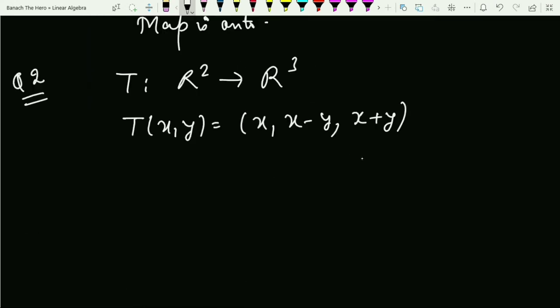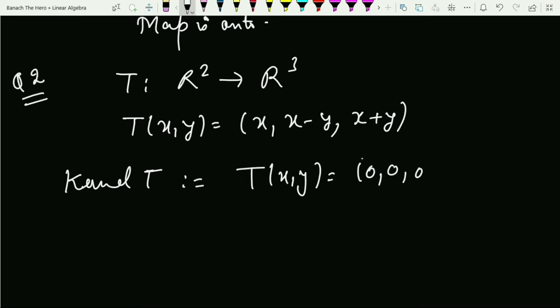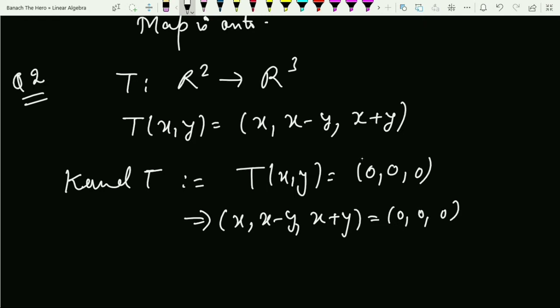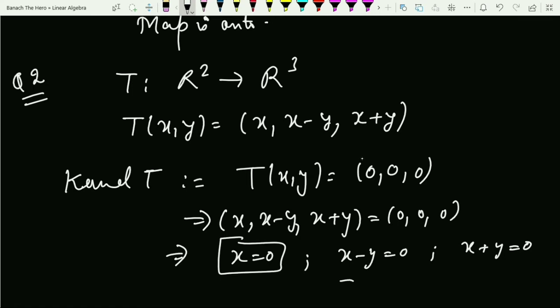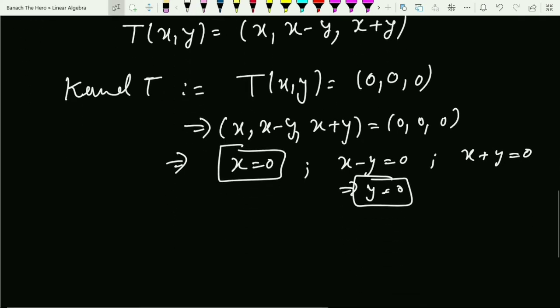Now the next question is, T is a map defined from R square to R cube, defined by T of (x, y) equals (x, x minus y, x plus y). And again I have to check 1-1 and onto. For 1-1, again T of (x, y) equals 0, and here it will be (0, 0, 0). And T of (x, y) is (x, x minus y, x plus y) equals (0, 0, 0). So just compare the tuples. This will be x equals 0, from the second x minus y equals 0, and from the third x plus y equals 0. But since x is 0, just substitute here, you will get y equals 0. So what is the kernel? The kernel is nothing but (0, 0).